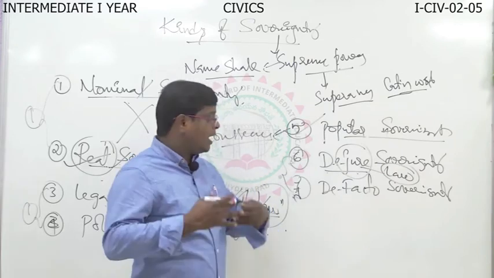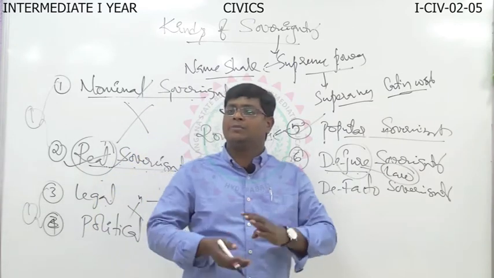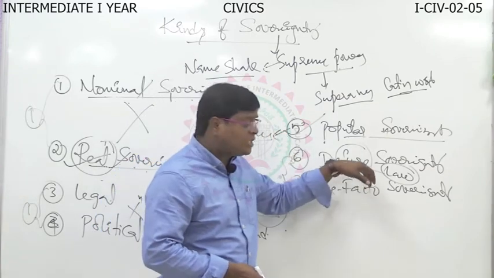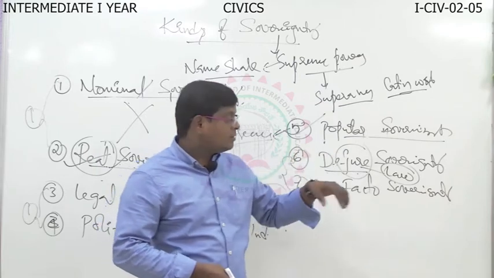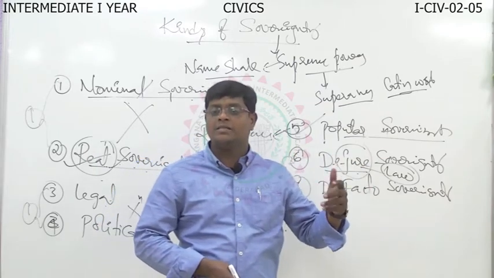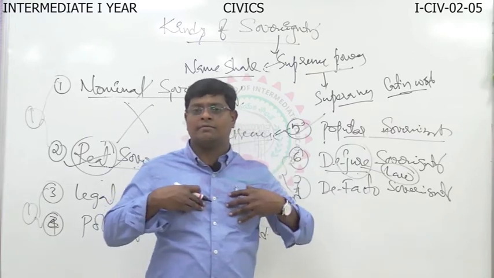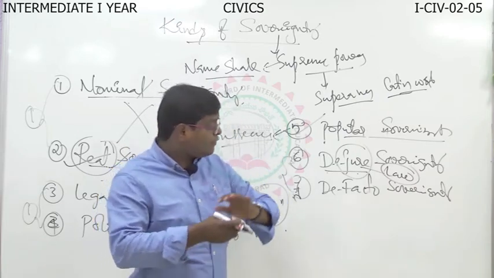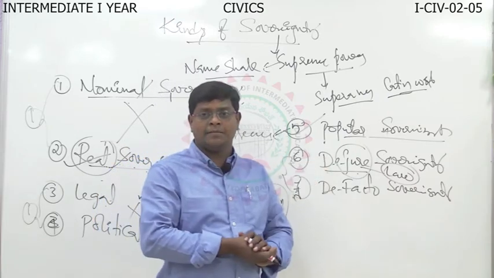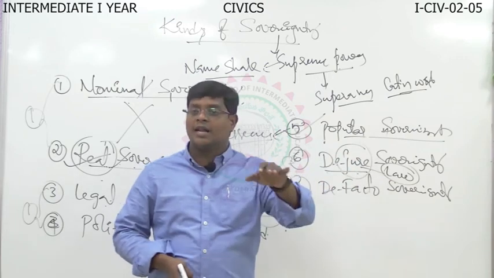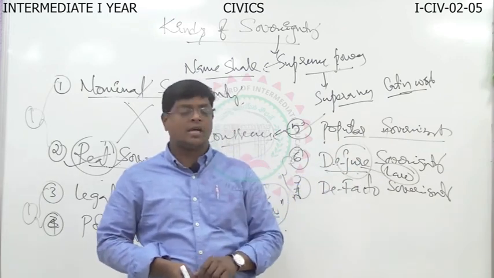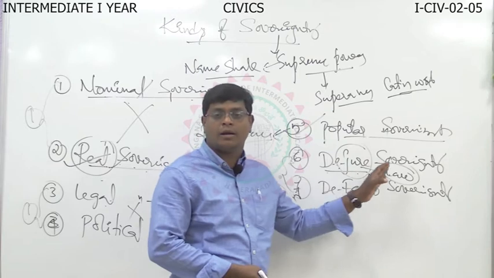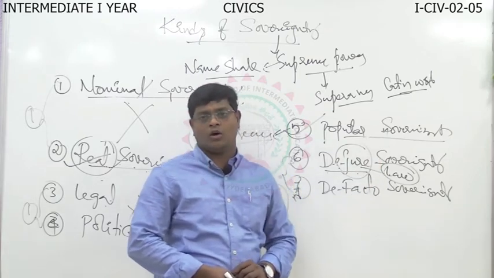For example, I am the person who enjoys the sovereignty power over the people and the subjects in the country. If this power is approved by law, that means the law considers me the sovereign, then I enjoy the power of de jure sovereign. If the law does not accept it, then I am not considered a sovereign. So that's why de jure sovereignty is the sovereignty power which is based on law.